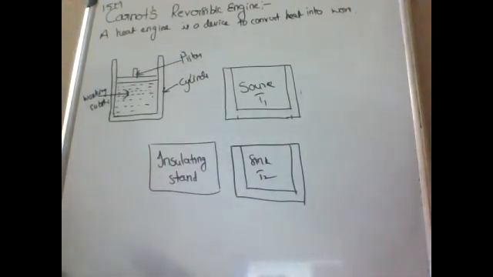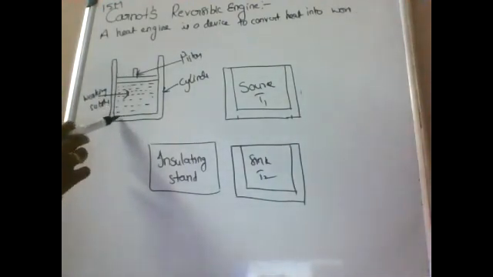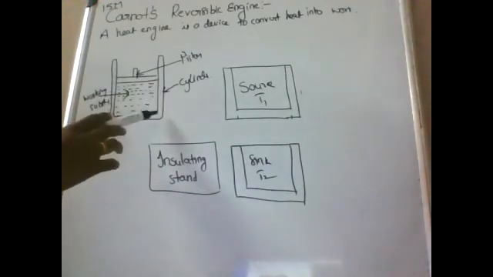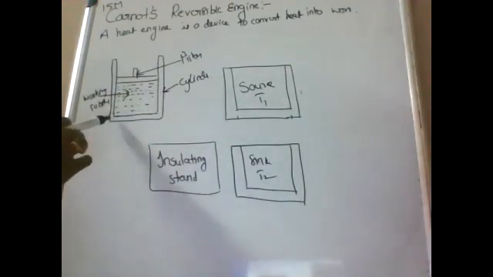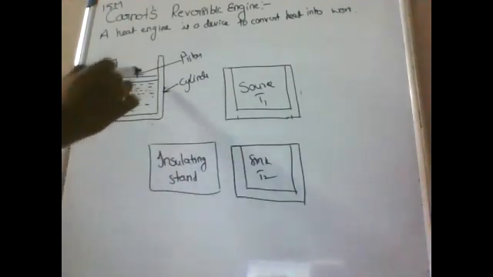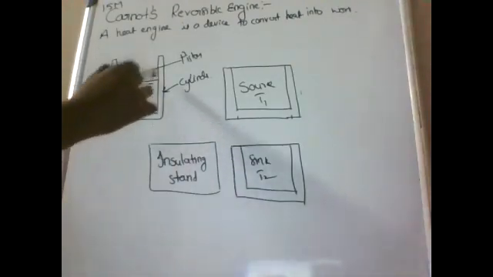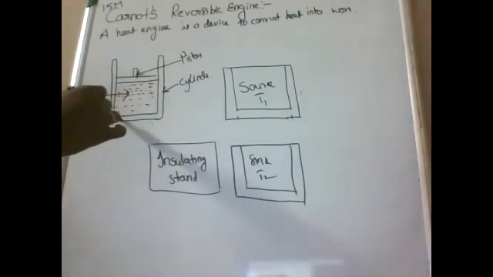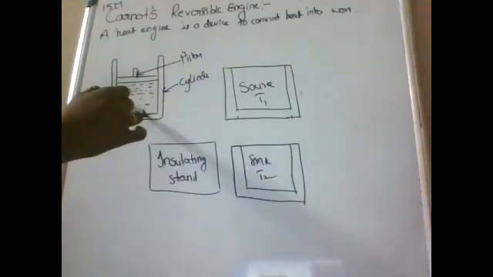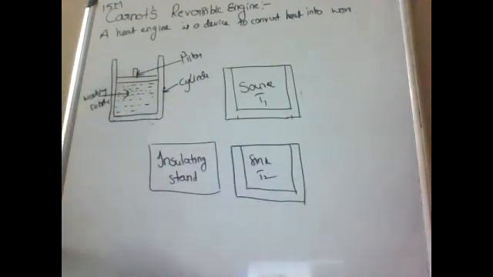So what is the working substance? Here the working substance is an ideal gas enclosed in a cylinder-piston arrangement. The cylinder has perfectly non-conducting walls and a perfectly conducting base, fitted with a frictionless non-conducting piston. So the walls are non-conducting and the base is conducting, and the ideal gas is the working substance.